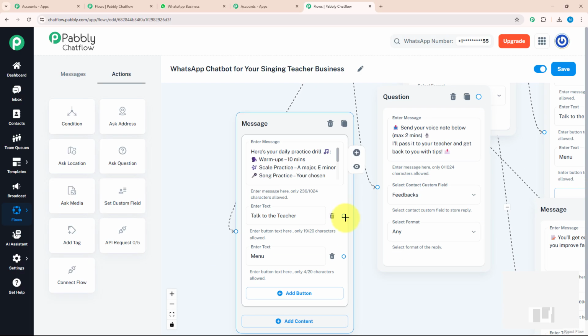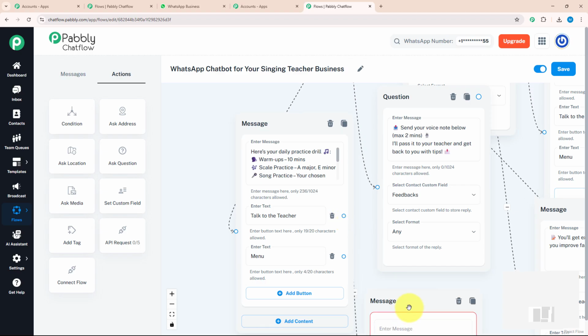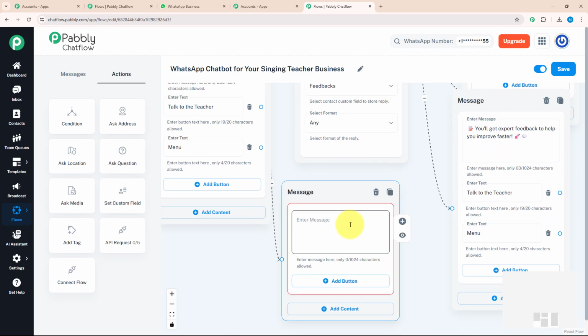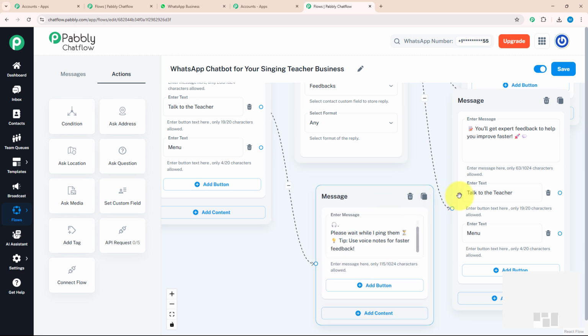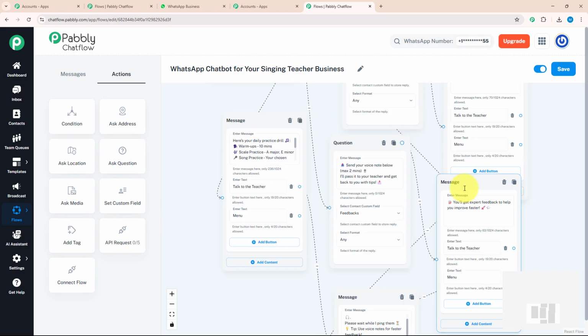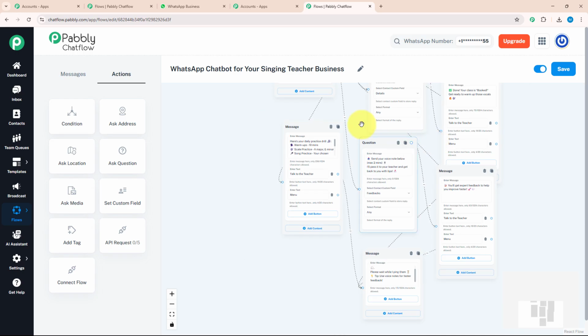For talk to teacher, I will enter a separate message. For that I'm going to drag and drop and click on the text button. Here I'm going to enter my message: connecting you to your coach. Please wait while I ping them. Tip: use voice note for faster feedback. And I'm going to connect every talk to teacher button with this message. Something like this.